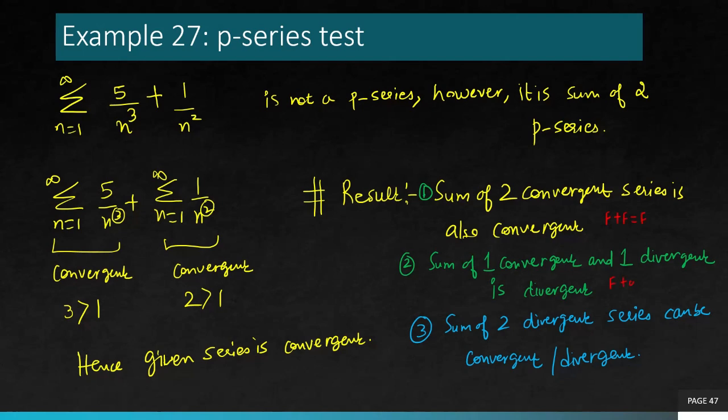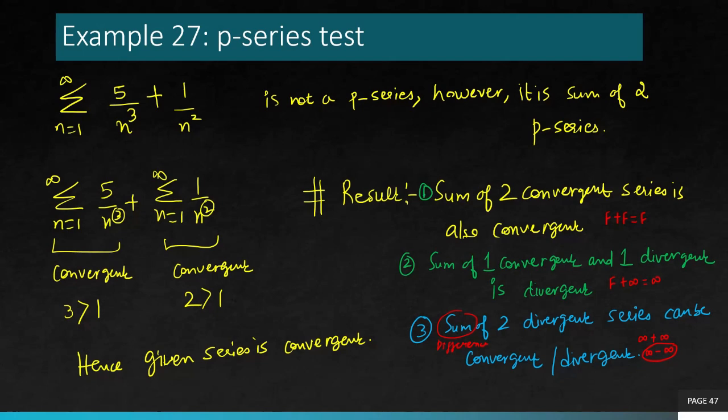Finite plus infinite is definitely infinite, but if you have infinite plus infinite or infinite minus infinity, then you cannot say anything. Actually, sum is a general term; it could also mean difference. So when it is infinity minus infinity, we are not sure whether the result is going to be convergent or divergent.